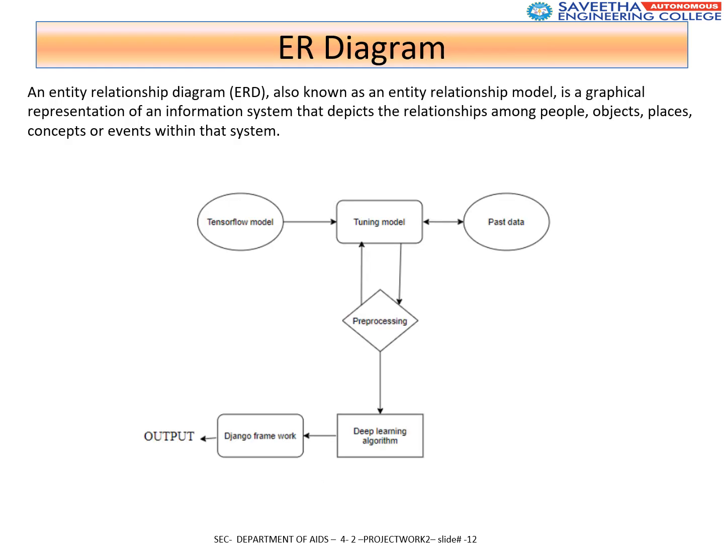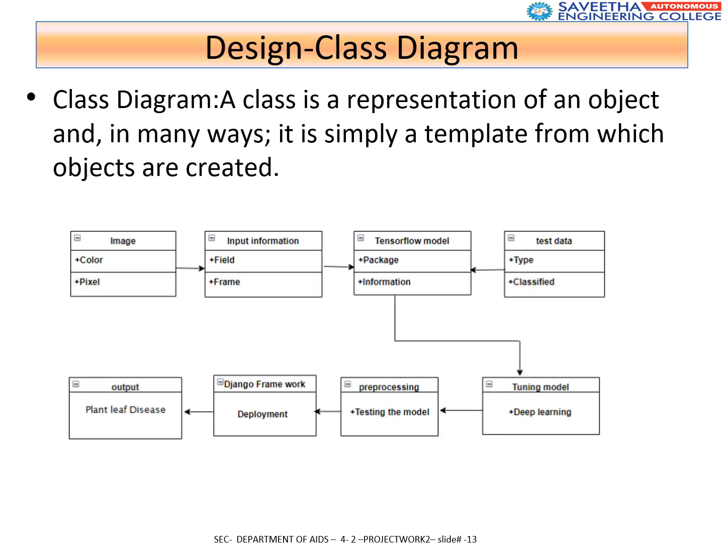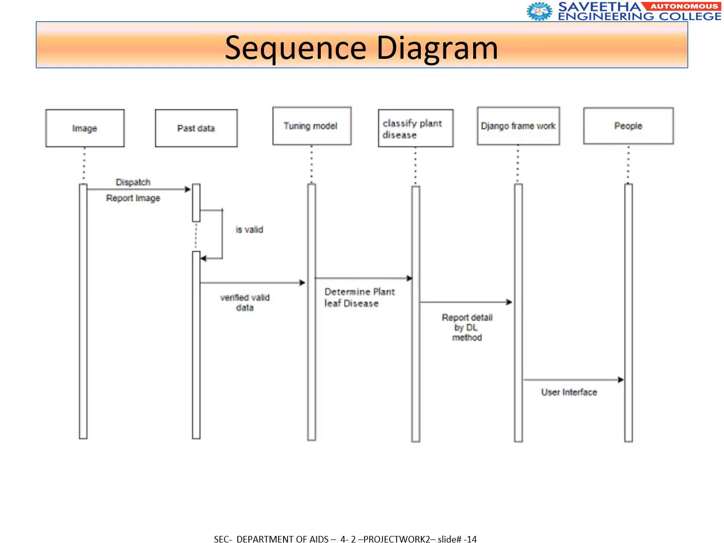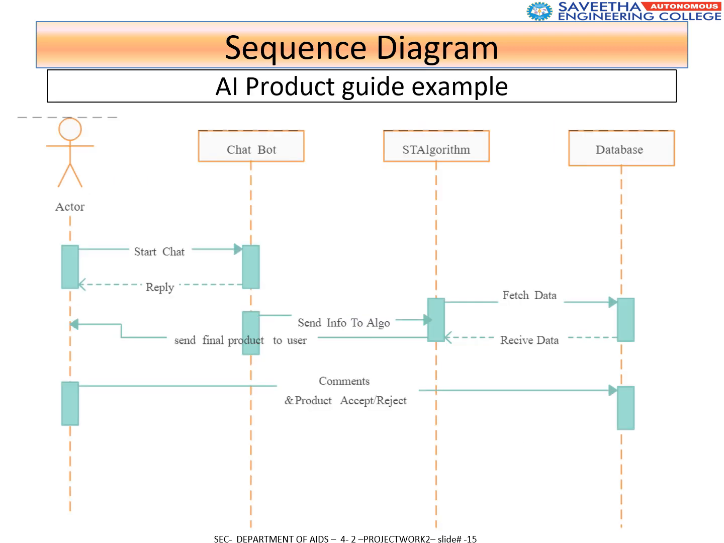The ER diagram is the entity relationship diagram, which graphically represents the information system that depicts the relation among people, objects, and places. The design class diagram is a representation of the template from which objects are created. And this is a sequence diagram of the project.